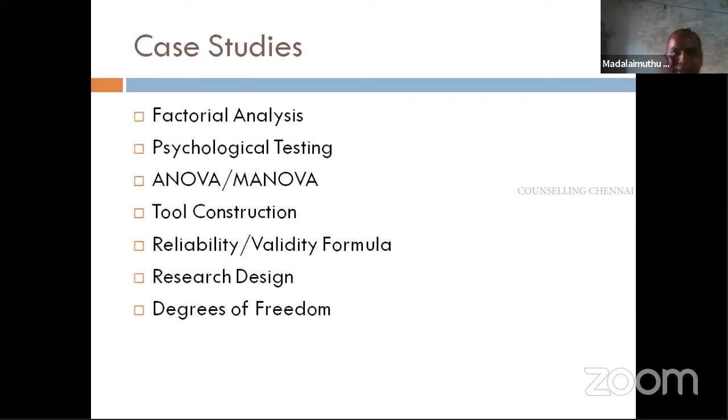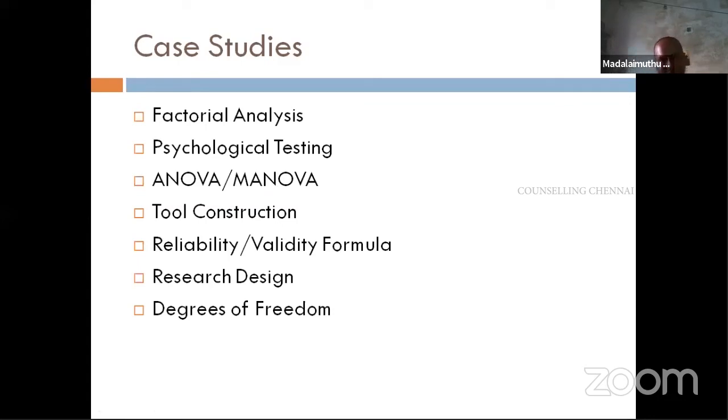So what I mean to say is, please go through the case studies asked in the previous question papers. Take the keys, mark them, and see how the questions are reframed in the following and subsequent years, and try to understand at least those concepts. It is not very easy to understand them, and it will take time. But if you apply it that way, you will get at least three questions out of 5. Even in the last case studies, on MANOVA, only 1 question was new, and the rest were whatever was asked for ANOVA.